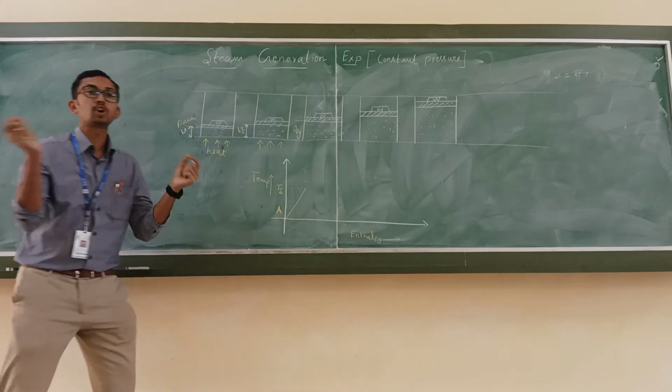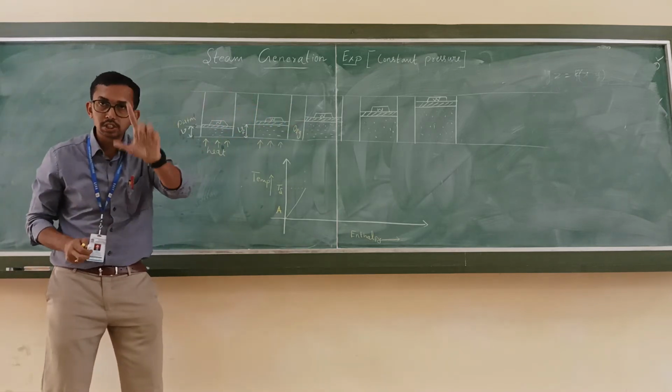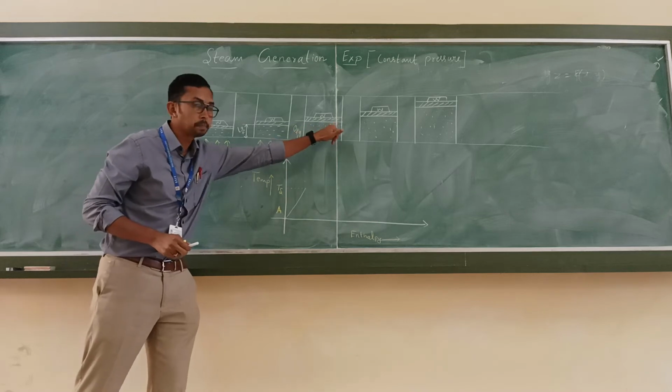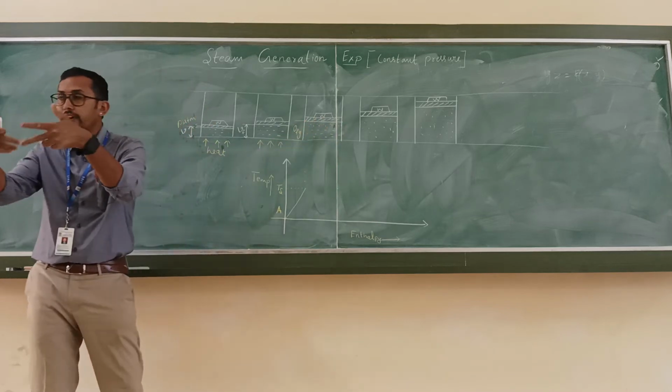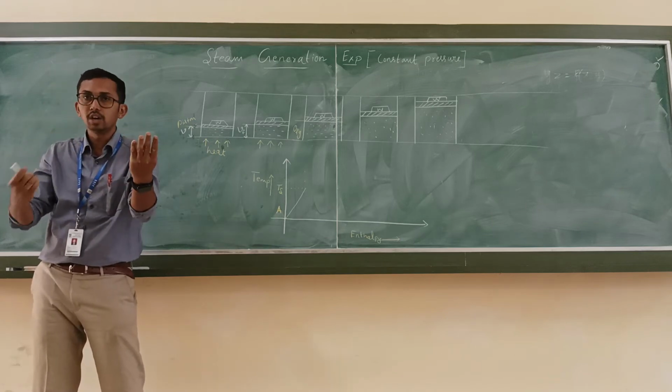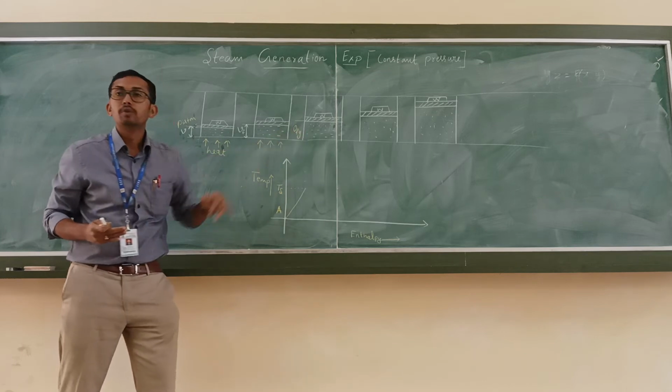Okay, so this state we are going to call as Vfg. Why is it called Vfg? This volume consists of both steam particles as well as water particles. It is a two-phase mixture. Steam is also there, water particles are also there. So that's why it is called Vfg.